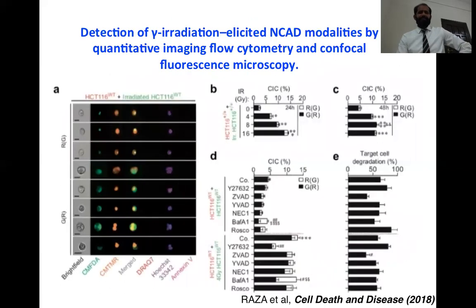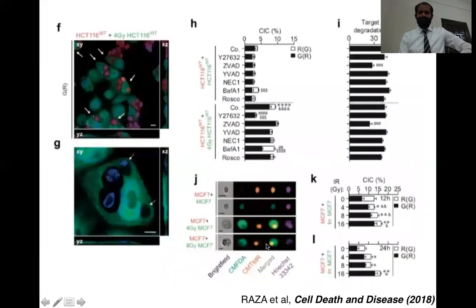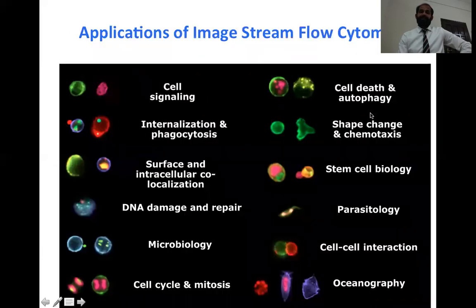We also did some experiments on irradiation. Using irradiated cells, we found that the irradiated cells were going to engulf the cells which were not irradiated, and we found this population in our experimentation. We also did some experiments with inhibitors, and we confirmed that our cell-in-cell study was the same as previously: the cell death was non-apoptotic, and the target cell which was internalized was degraded through lysosomal cell death.